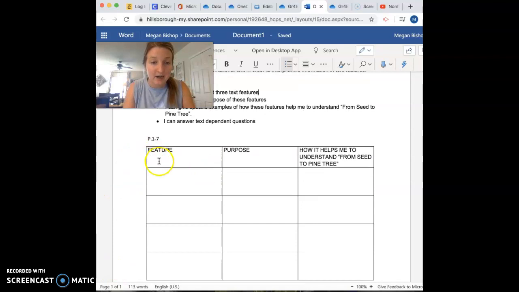If you see here, we are going to be doing a 3-column chart. You know how I love to do my charts and my graphic organizers, so that's what we're going to be doing today. You are going to be filling this out on your Google Drive, which you have access to through Clever. I will also link a video of how to find all of these things, so make sure you watch that video first and then do this. You will be adding in your chart and then you will head on over to Edmodo and answer a few questions. All right, let's go ahead and get started.